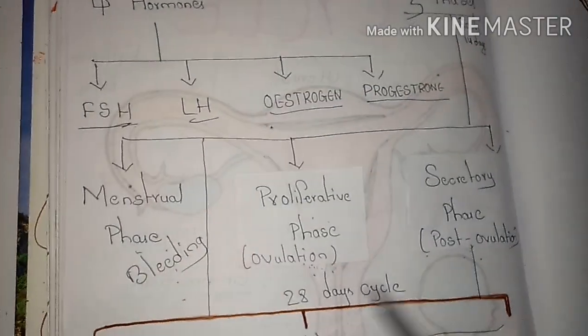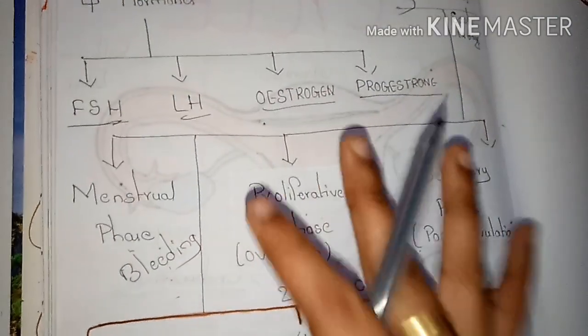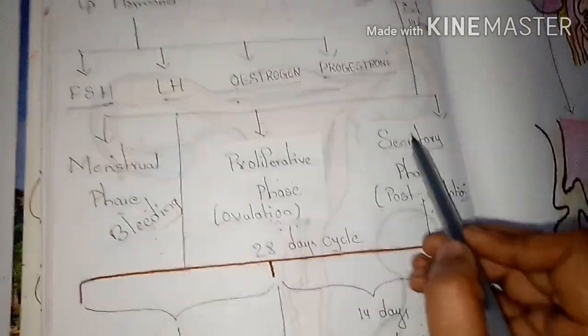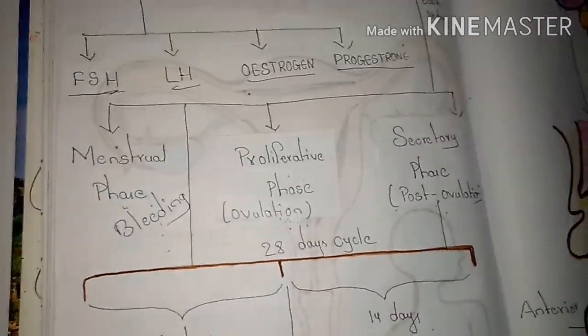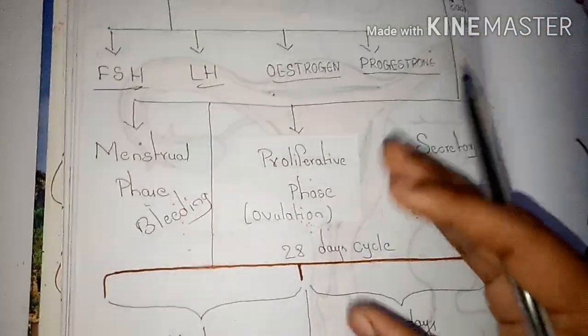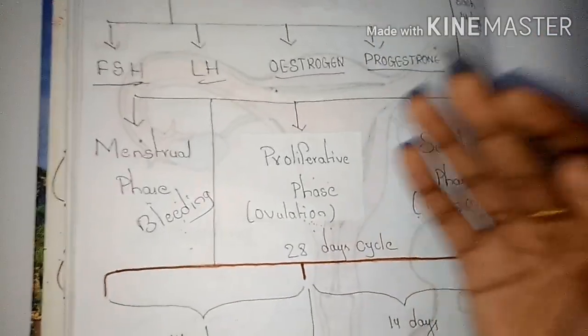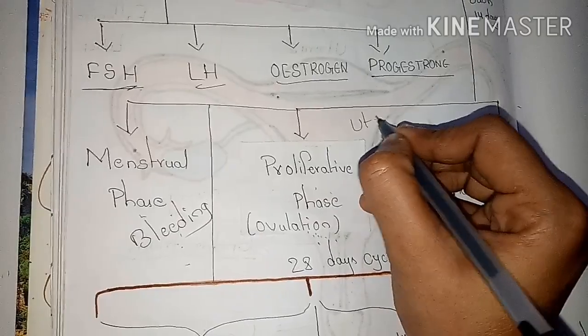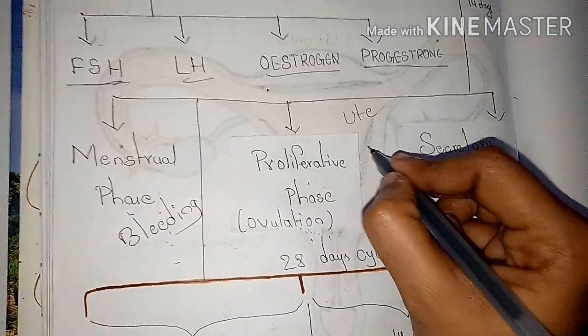Actually, these phases occur in mainly 2 cycles. This is the menstrual phase. I already said at the start of the video that the menstrual cycle is the change that naturally occurs in the female reproductive system. Majorly the change occurs in the uterus and also the ovaries.